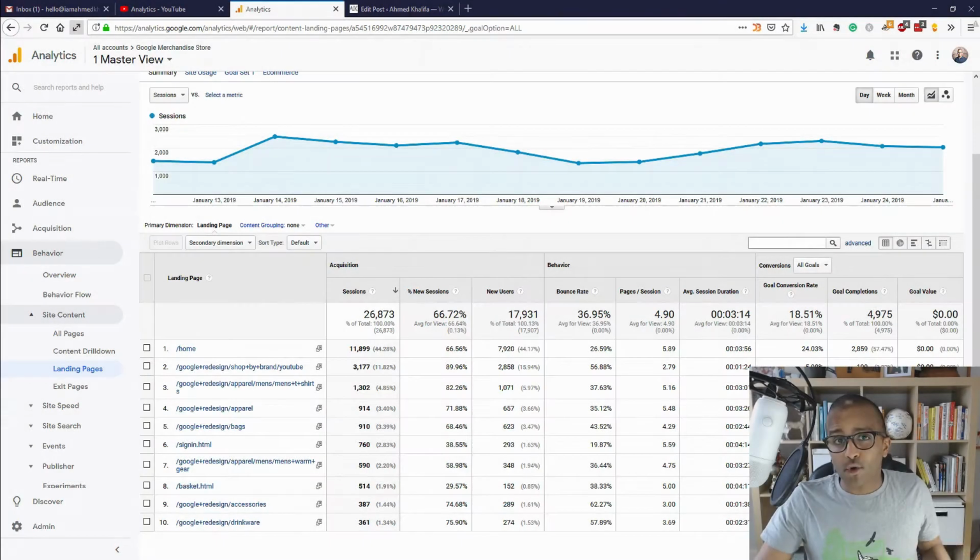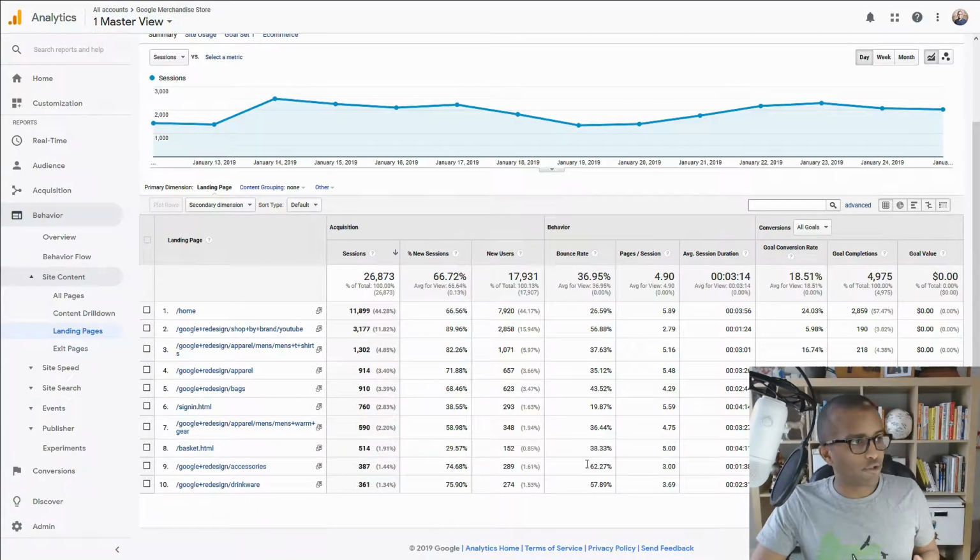Now here we are on Google Analytics, and this is just a demo I'm using. Just to quickly show you, the conversion rate is an important metric, and you can see it right there in this column. This is very useful. You can look at which page is doing well. You can look at your overall conversion rate. You can compare month by month, year by year.